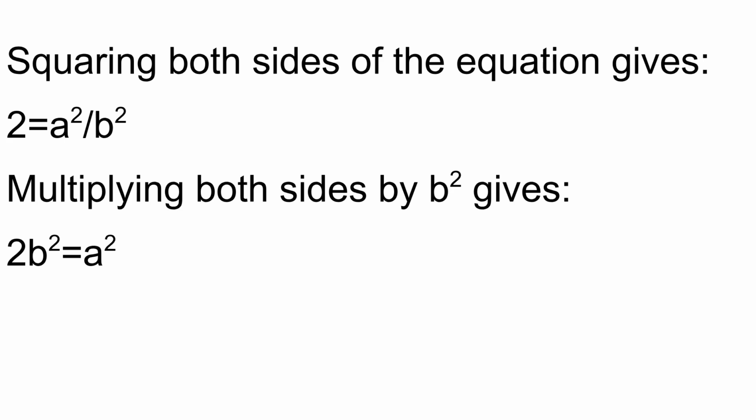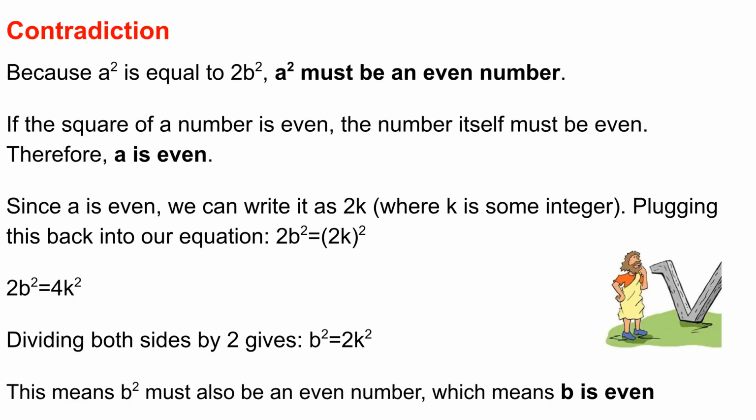Squaring both sides of the equation gives 2 equals a squared over b squared. Multiplying both sides by b squared gives 2b squared equals a squared. Because a squared is equal to 2b squared, a squared must be an even number. If the square of a number is even, the number itself must be even. Therefore, a is even. Since a is even, we can write it as 2k, where k is some integer.